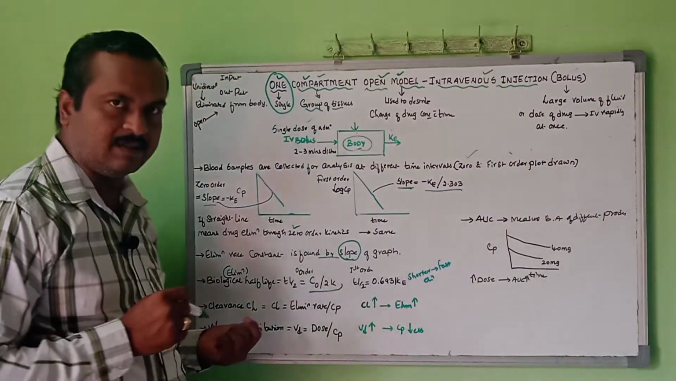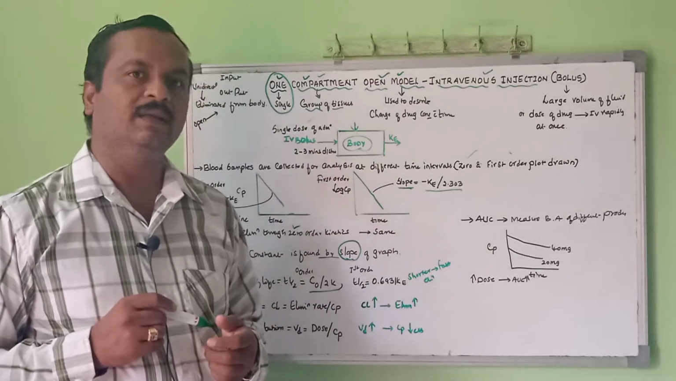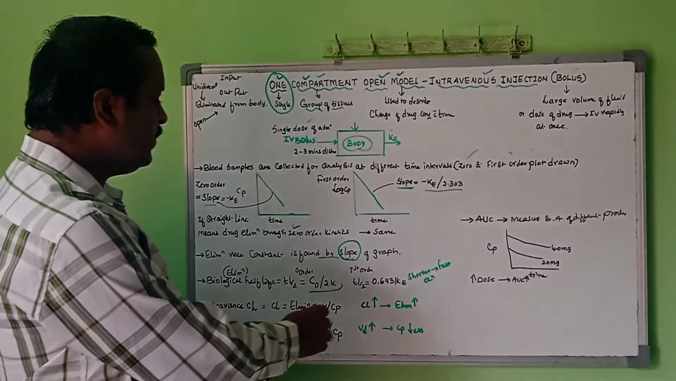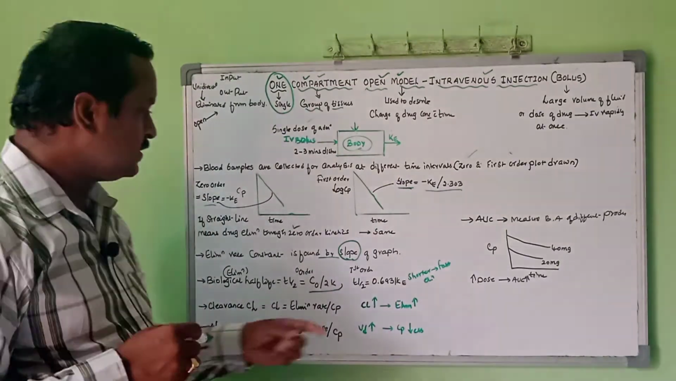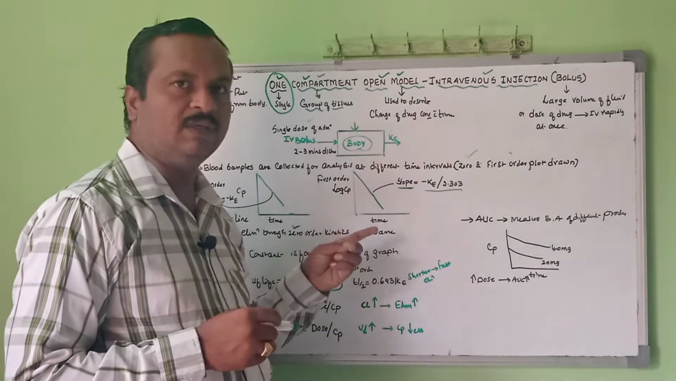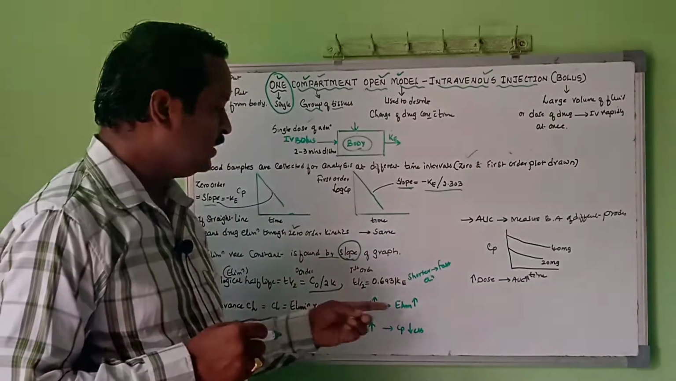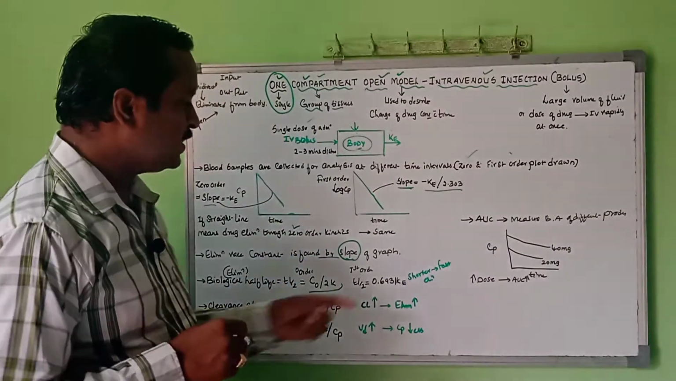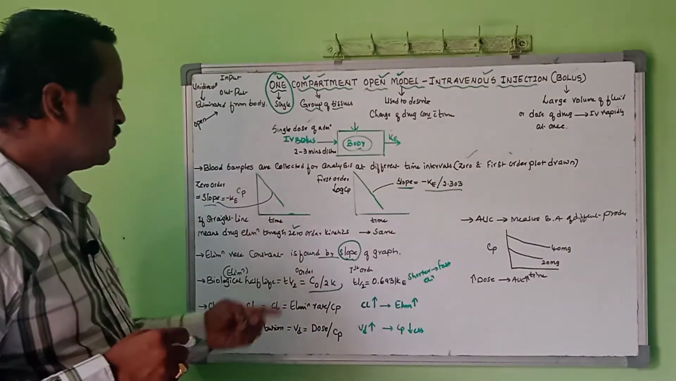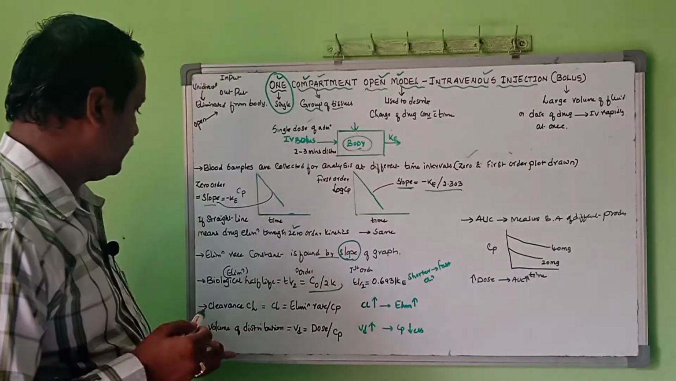Coming to the clearance, clearance is easily calculated by using the elimination rate by the plasma concentration. If clearance is increased, meaning our clearance is high, it means that the elimination process is faster. So the more the clearance, the more the elimination.